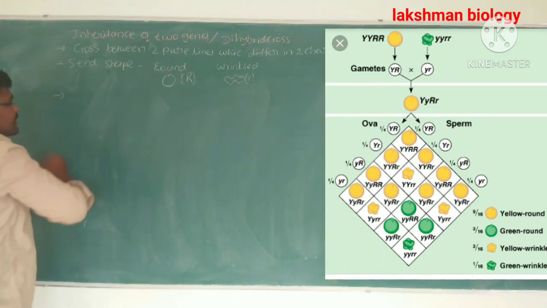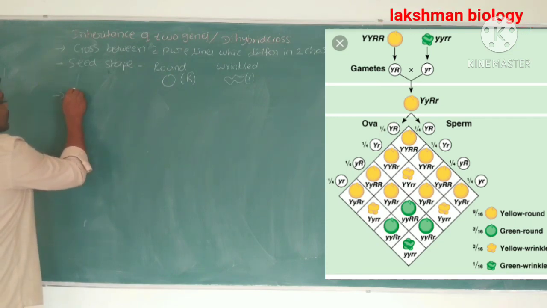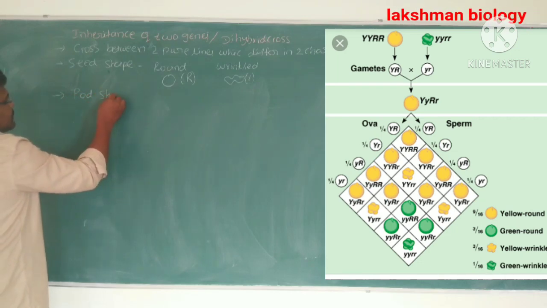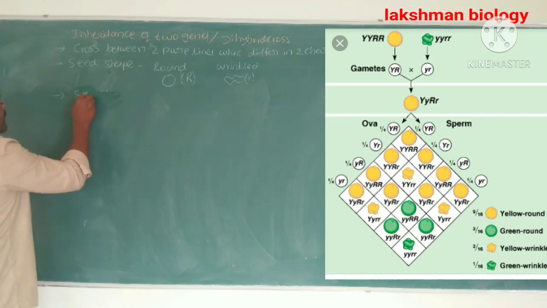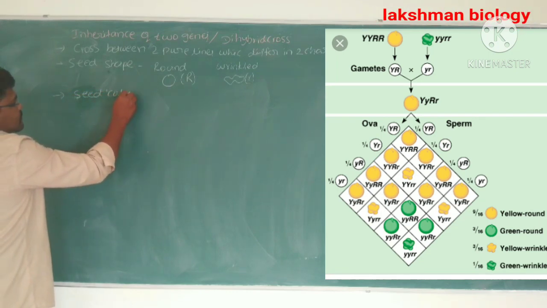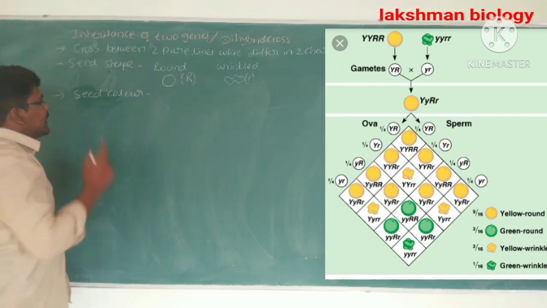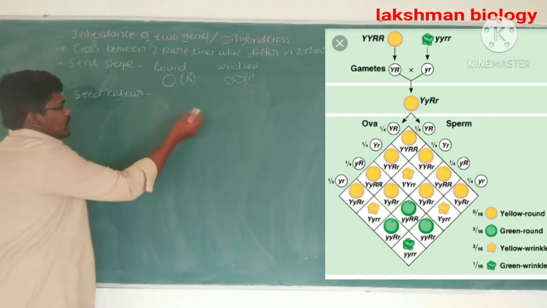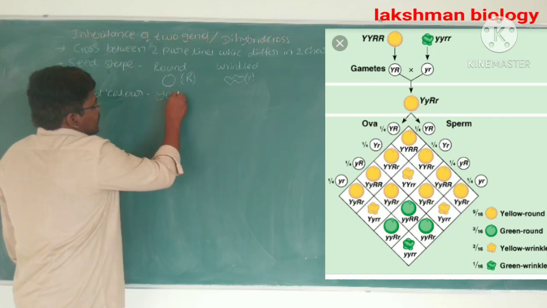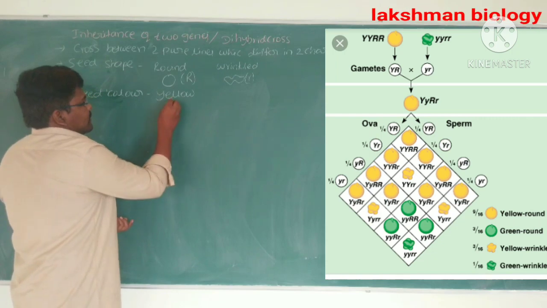Again, the second character which he took for the dihybrid cross is seed color. In the seed color, yellow is dominant.